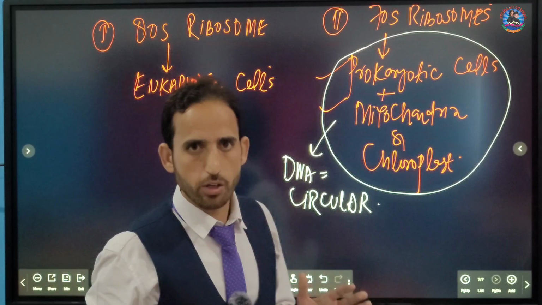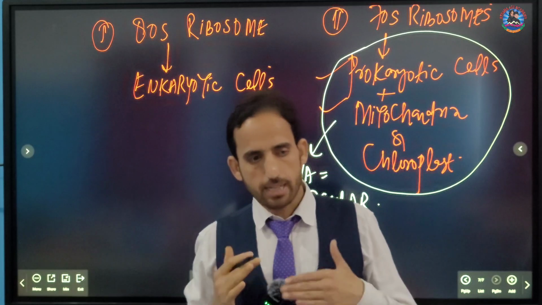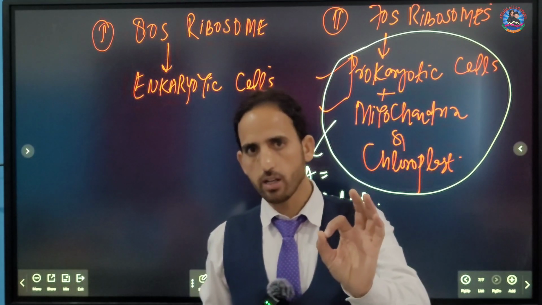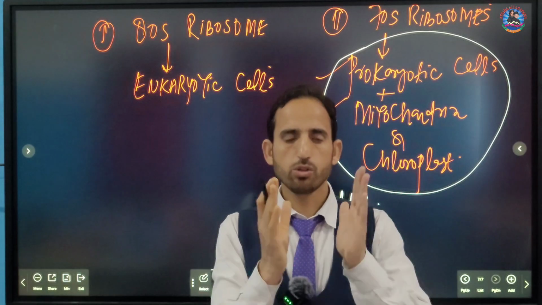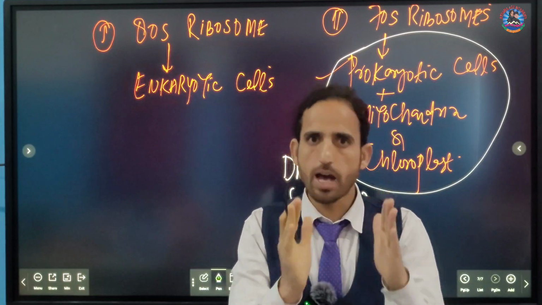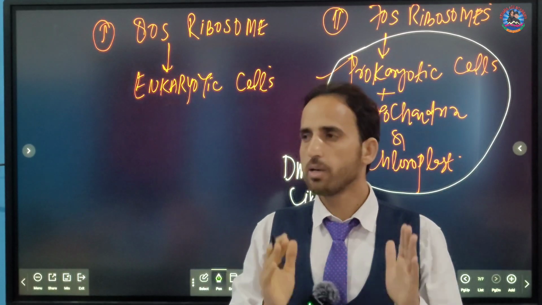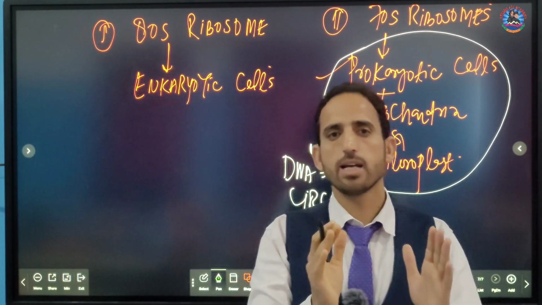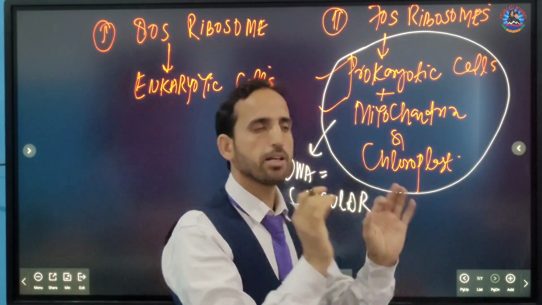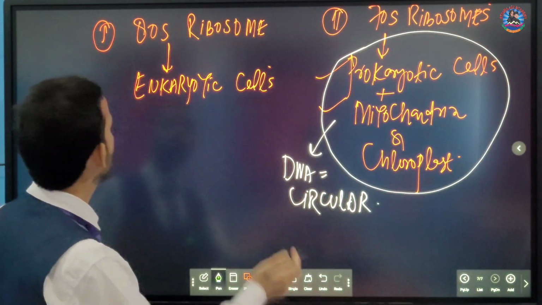Our nucleus also contains genetic material, but that genetic material is double stranded and linear in shape. If we look at these cell organelles, like the mitochondria, the plastids, and the bacterial cells, they also contain their own DNA, but that DNA is double stranded and circular in shape. Now let us move ahead.